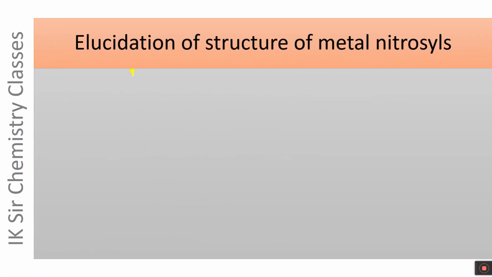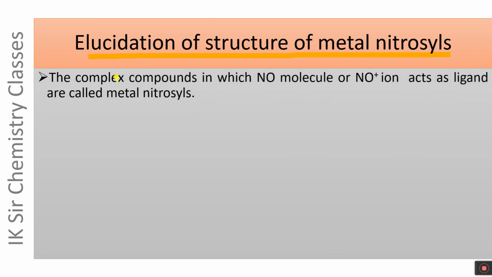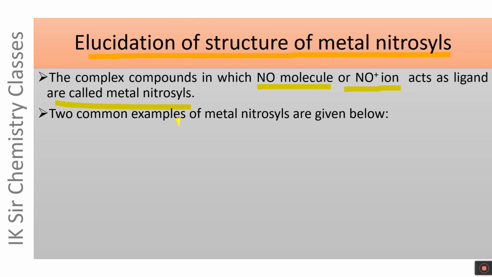In this video, we will discuss the elucidation of the structure of metal nitrosyls. Now the question arises, what are metal nitrosyls? The complex compounds in which NO molecule or NO plus ion acts as ligand are called metal nitrosyls. Two common examples of metal nitrosyls are given below.